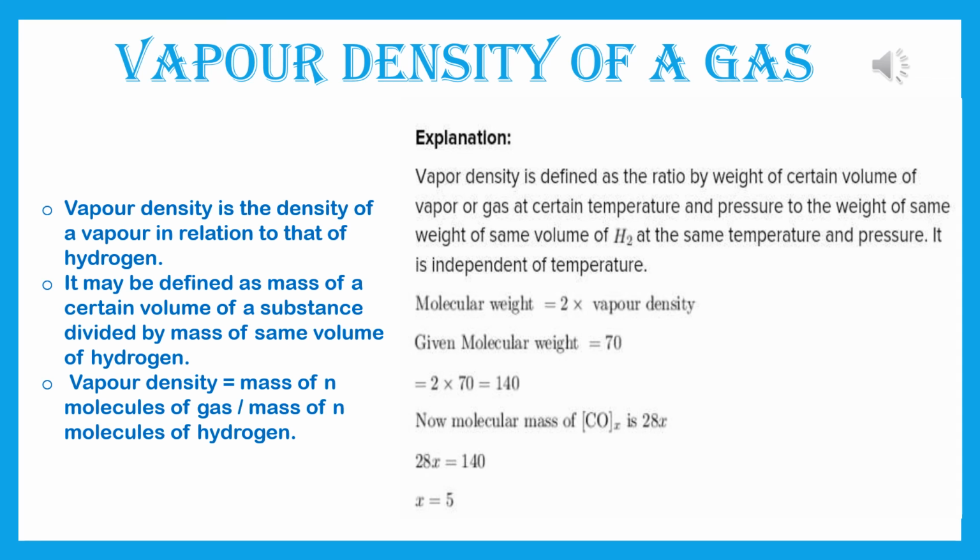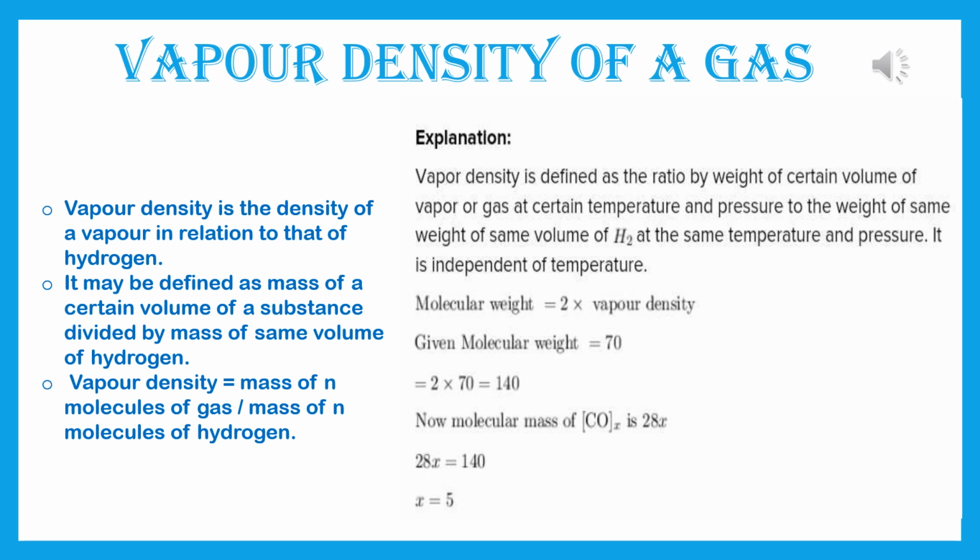Here also I have given it step by step. Now explanation C. Vapor density is defined as the ratio by weight of a certain volume of vapor or gas at a certain temperature and pressure to the weight of the same volume of hydrogen at the same temperature and pressure. It is independent of temperature. So molecular weight is equal to 2 into vapor density. Remember this formula. This is very, very important.